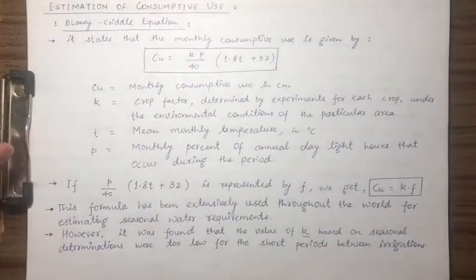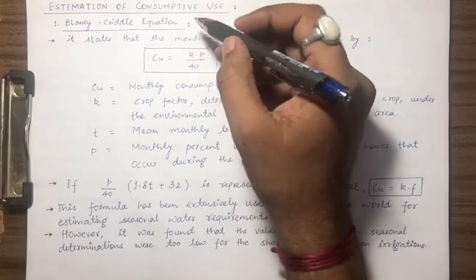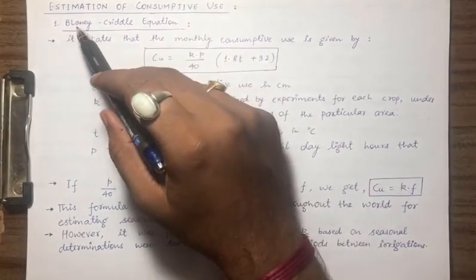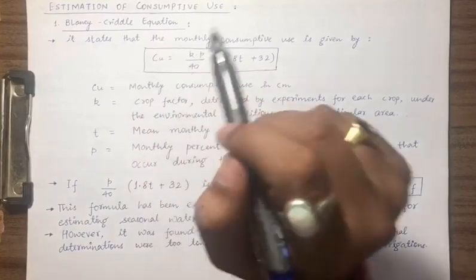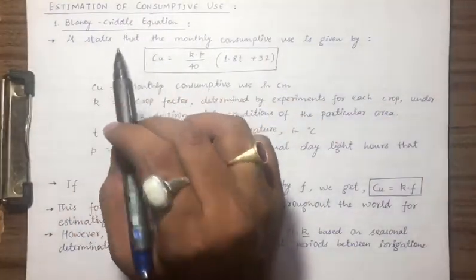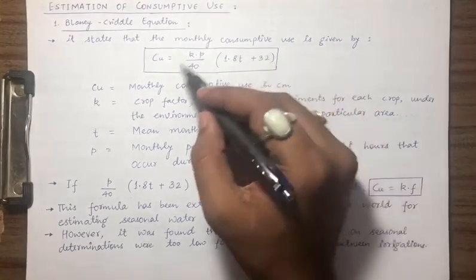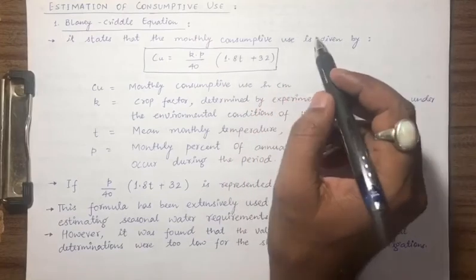So let us see what the various methods are with the help of which we can estimate the consumptive use. The most popular one, the first one, is the Blaney-Criddle equation. There are three methods. So the first one is the Blaney-Criddle equation. It states that, in this equation, we have directly combined all the factors on which the consumptive use depends.